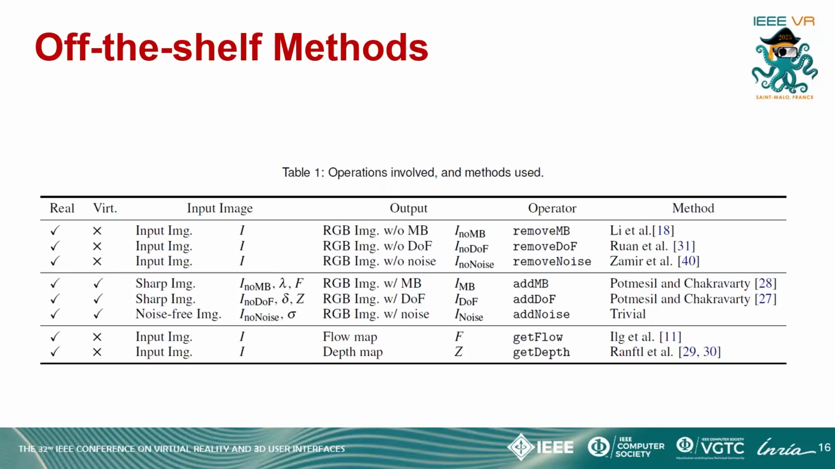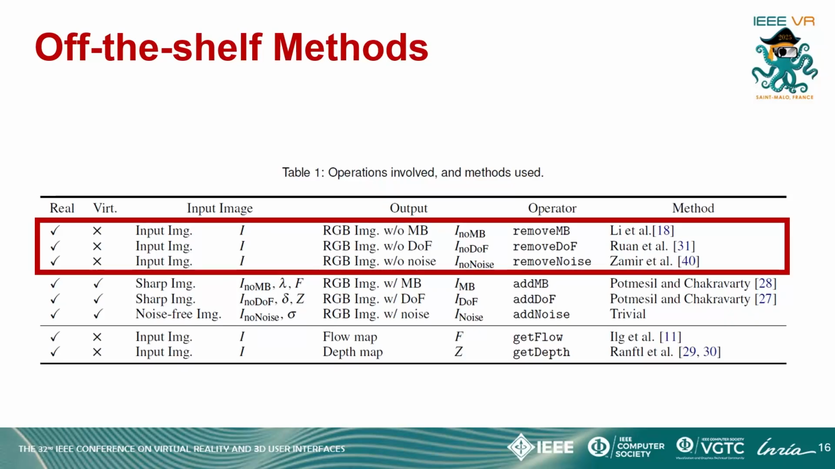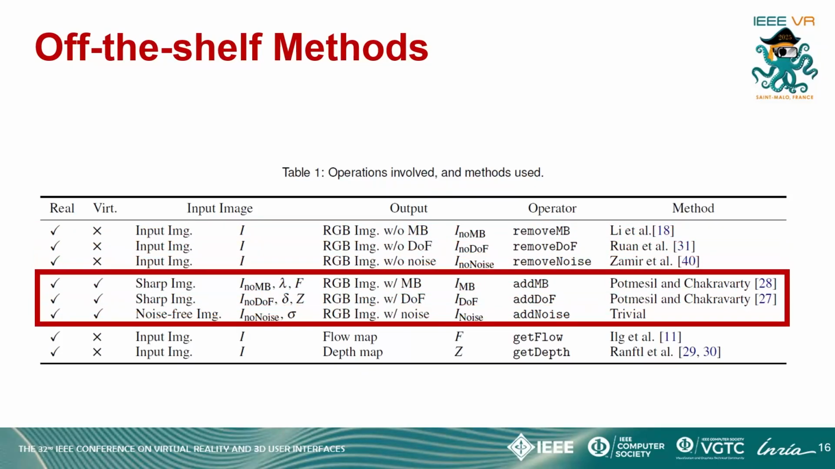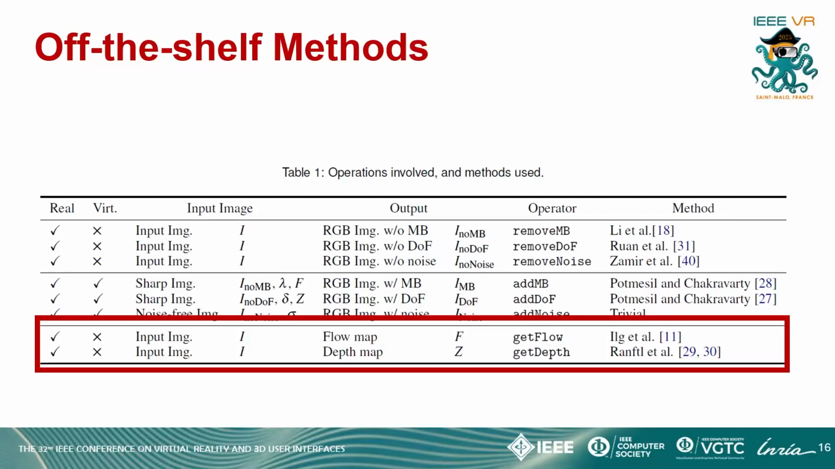We list the off-the-shelf methods used for all our operations performed in the optimization pipeline in table 1 of our manuscript. The key methods are the state-of-the-art image restoration works, which are used for denoising, demotion blurring, and defocus blurring. For obtaining scene geometry, we use Midas network for monocular depth estimation and FlowNet2 network for optical flow estimation. We refer to our paper for the optimization details.